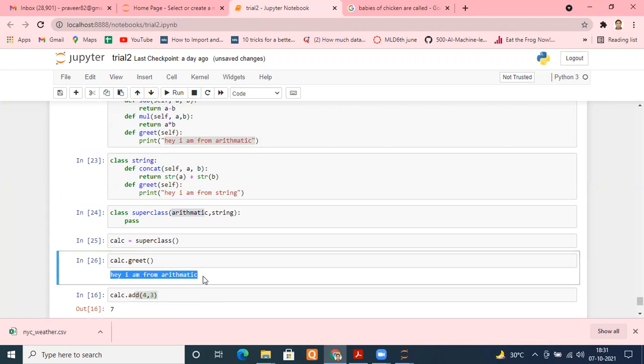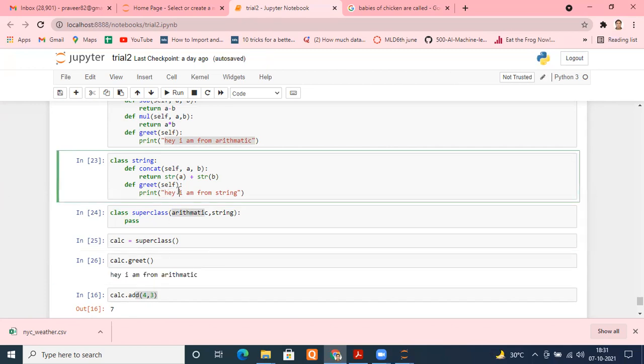It may be possible you didn't give attention that they have the same method, and you are expecting the result from this one. But unfortunately, you didn't know that the first class already has that method. So you will be getting the wrong result here. But you can rectify it once you realize this is the wrong answer I'm getting and I should get the answer from the other one.